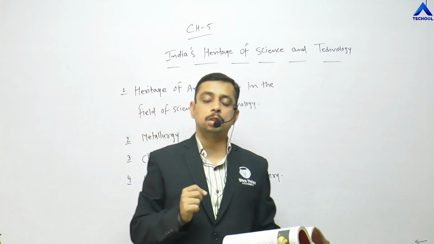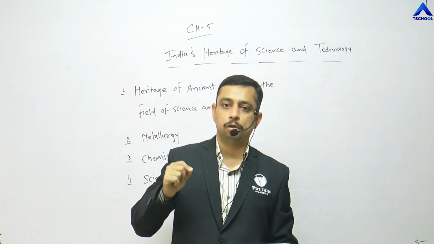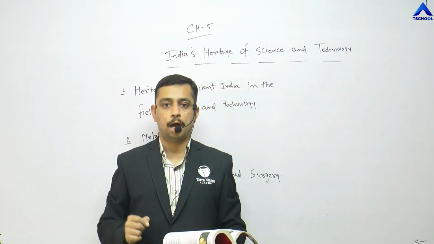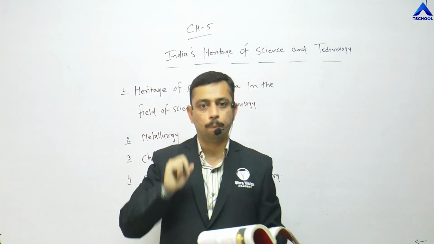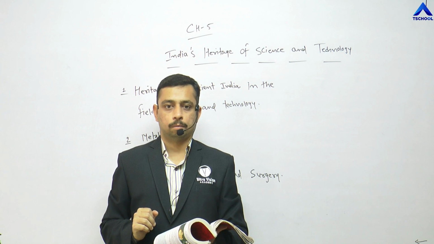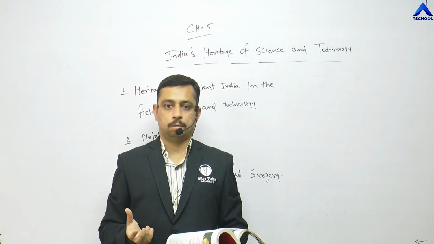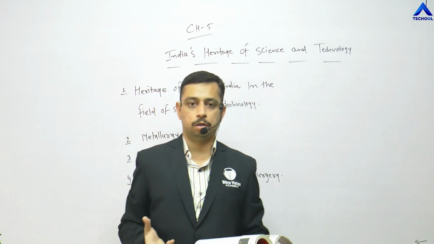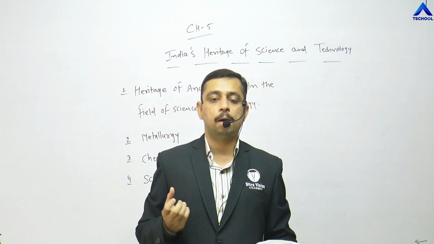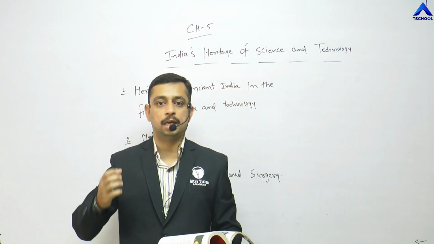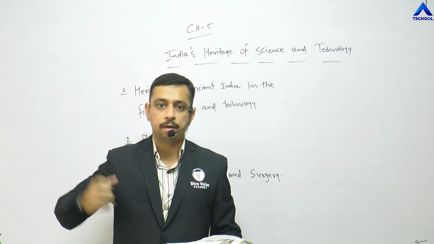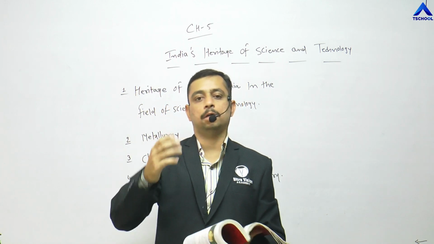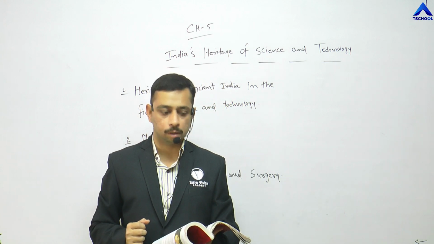The instruments that were being used were so sharp that they could cut a single hair into two pieces. All those surgical instruments were invented, or we can say developed, at that era by Maharshi Shrushut.